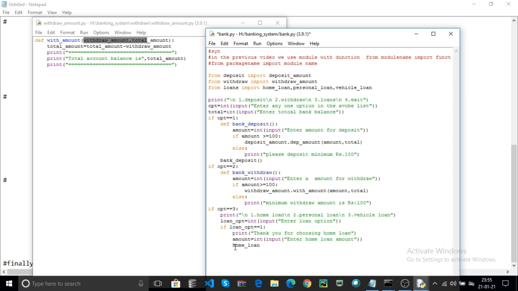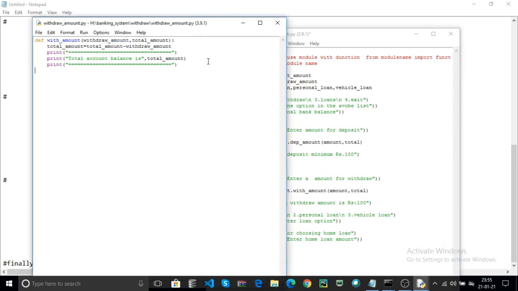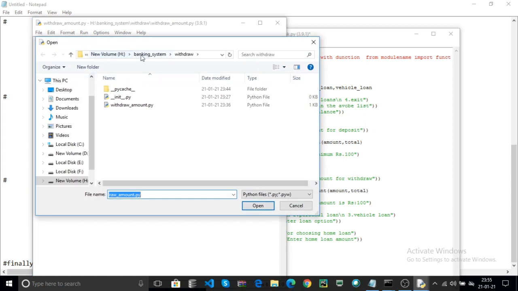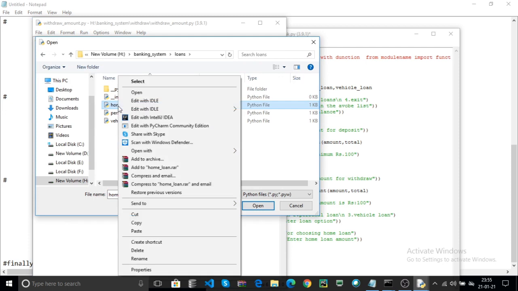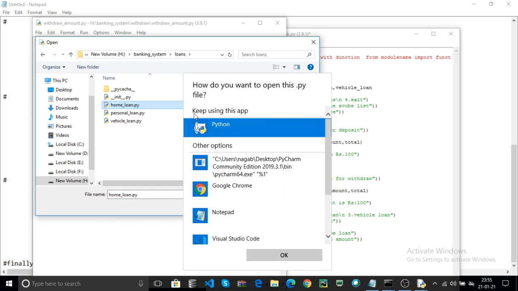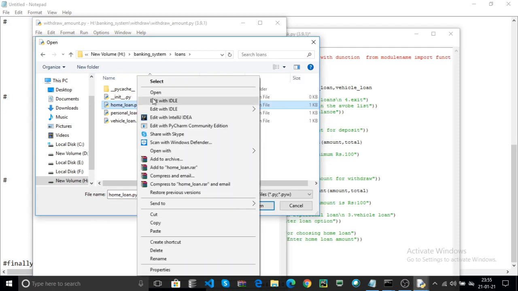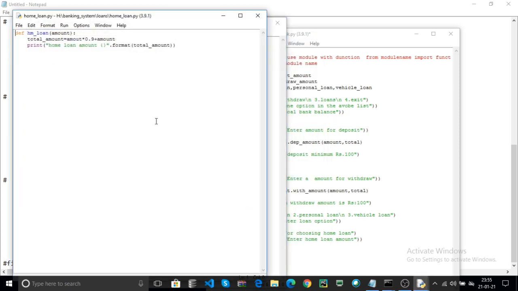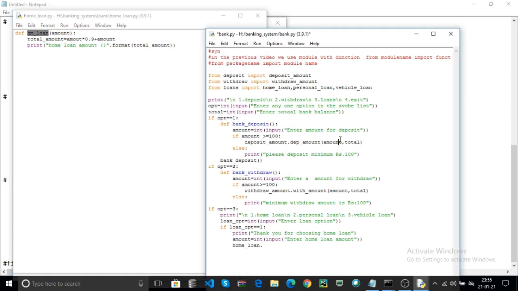Here the home loan module contains the function. For example, open the loans. Home loan contains here HM_loan. Now the parameter is amount.